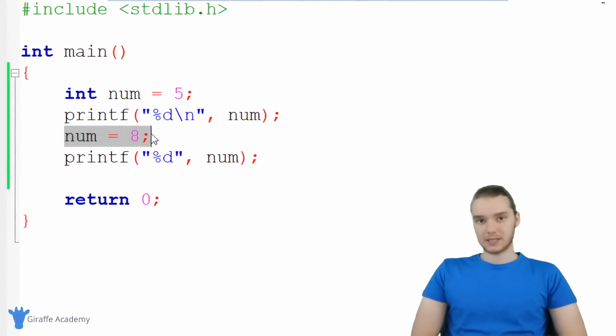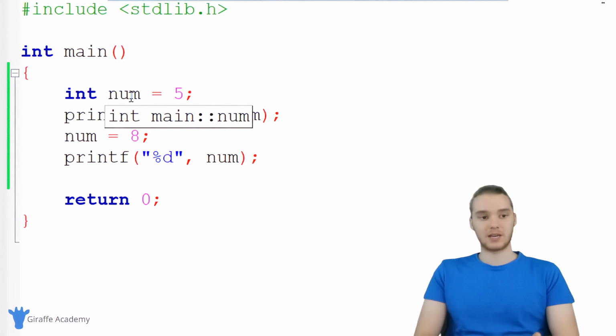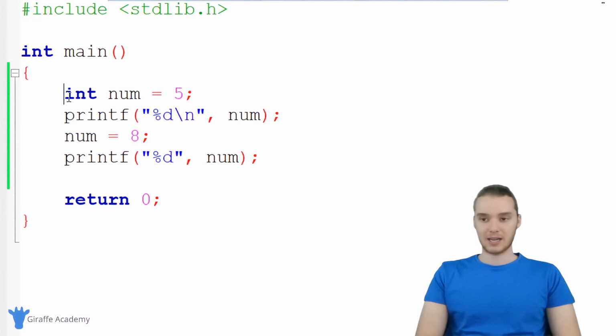But in certain circumstances in C, you're going to want to create variables, or values, that can't be modified. These would be values that just can't change, and those are called constants. So if I wanted to make num a constant, in other words, let's say for some reason I didn't want the num variable to be able to be modified in my program, I could come over here and say const, C-O-N-S-T, and I'm going to say that right before I declare the type. Now you can also say const right after you declare the type, but I've always preferred to just put it before. So I say const int num = 5, and now this program is actually going to throw an error.